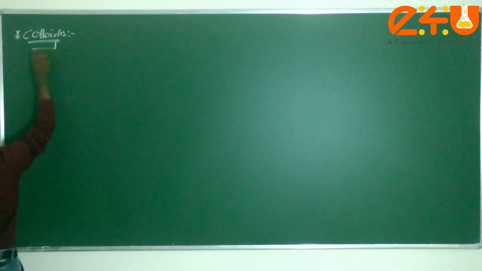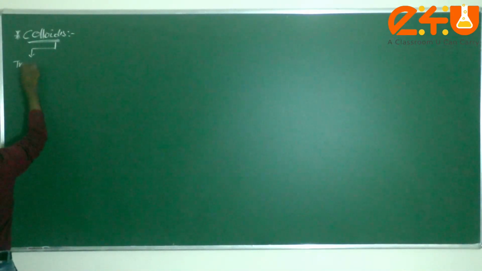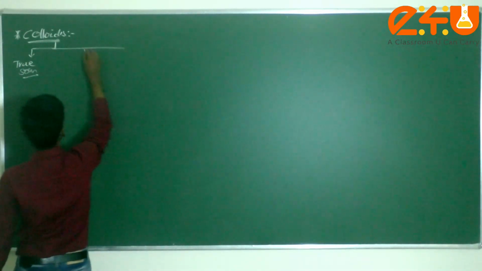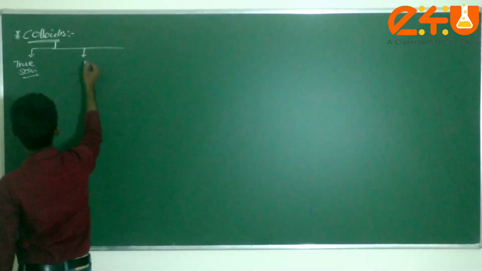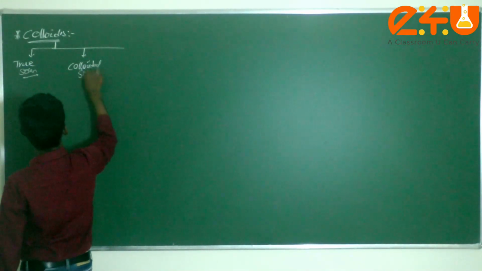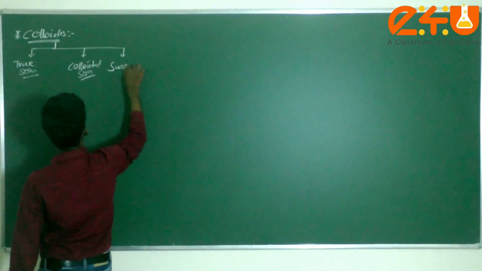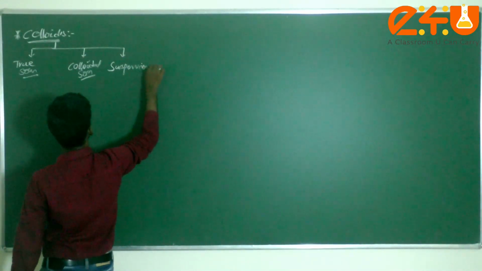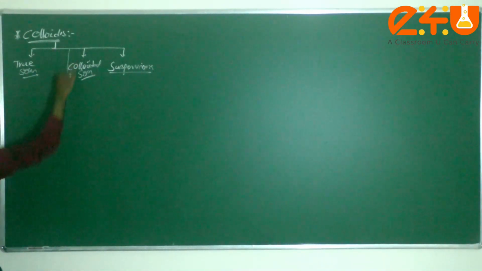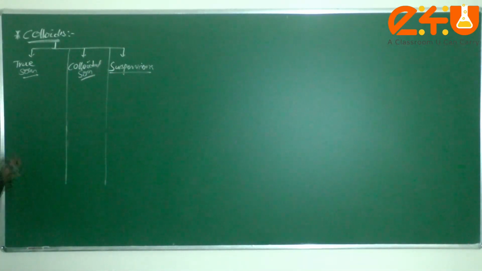Here I am discussing the types. The first comes under true solution, the second comes under colloidal solution, and the third comes under suspensions. This is a very important thing, dear students. Now, the points of difference between these 3.